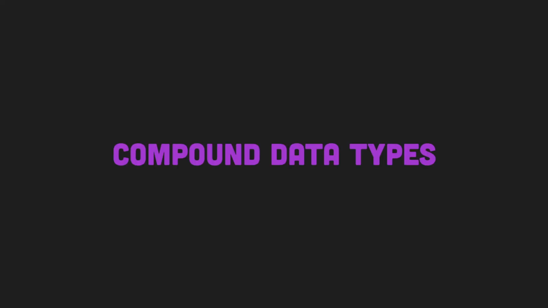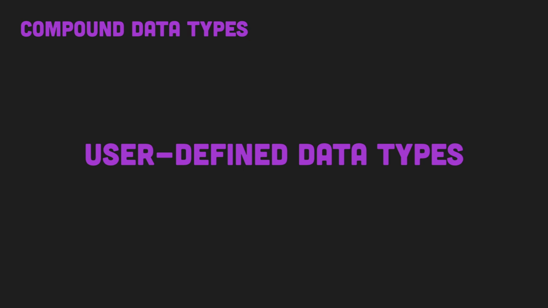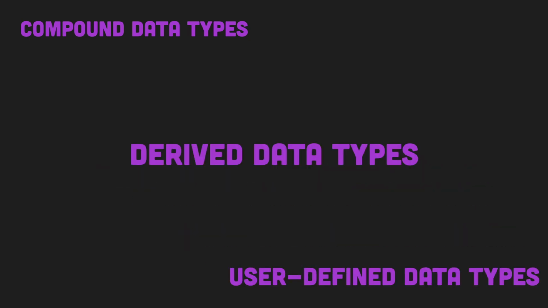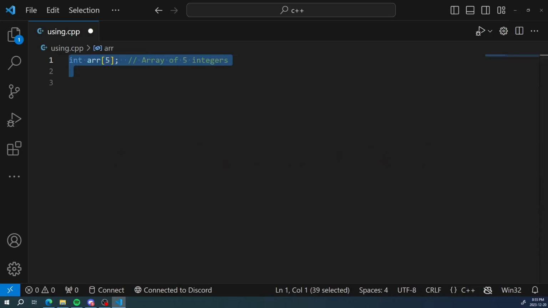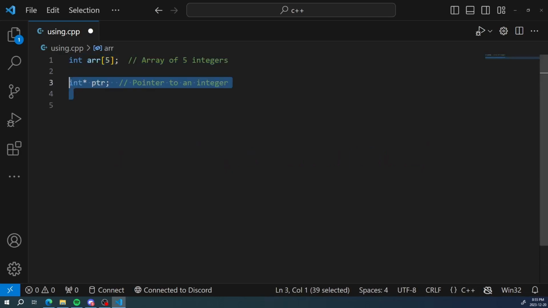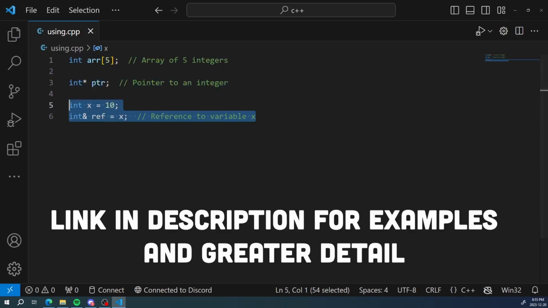There are also more advanced types available for variables: compound data types, user-defined data types, and derived data types. Compound data types consist of arrays, sequential collections of elements of the same type, pointers, variables that store memory addresses, and references, aliases for variables.